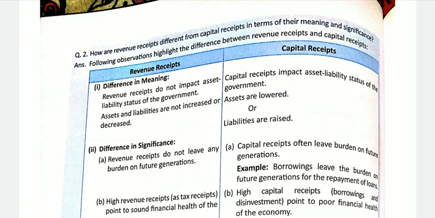And if I talk about when the government sells its share, like in Air India as an example, what happened there? Obviously government asset reduced because government sold the shares of the Air India company. The asset of the government reduced. So in capital receipt, what happens? Assets are decreased and liabilities are increased.